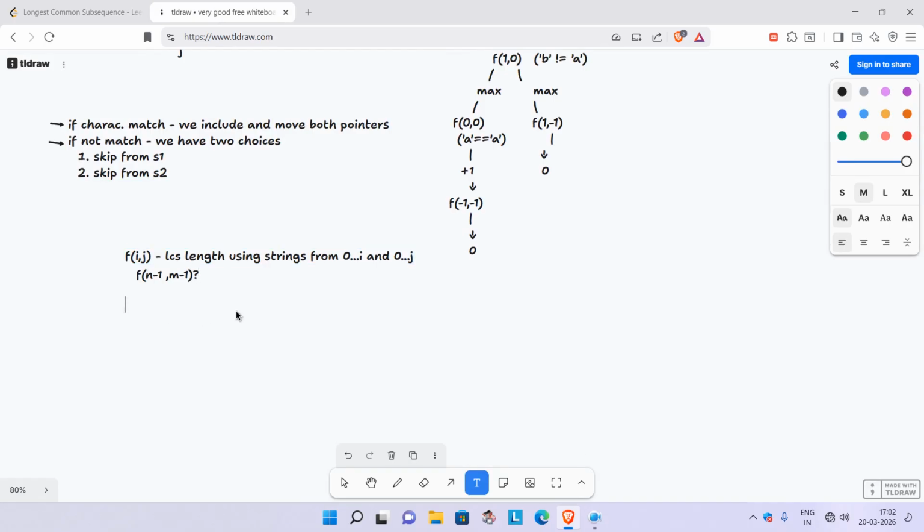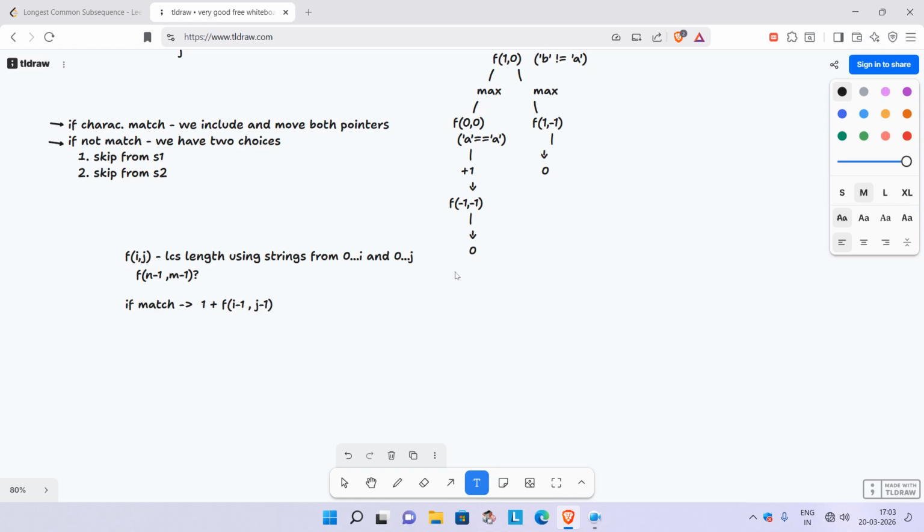Now we can also write the recurrence relation here. If our characters match, we simply move both pointers and add a 1 here.